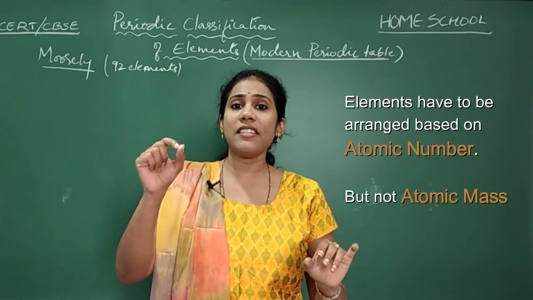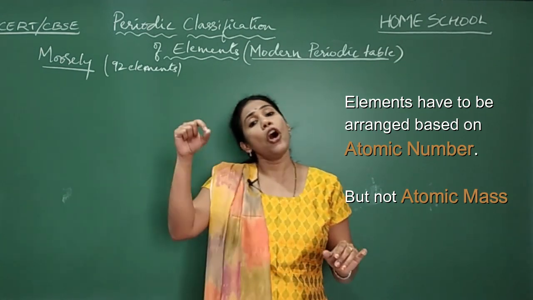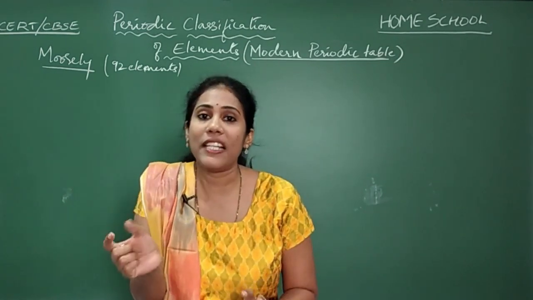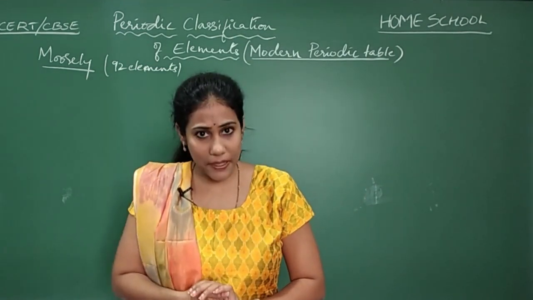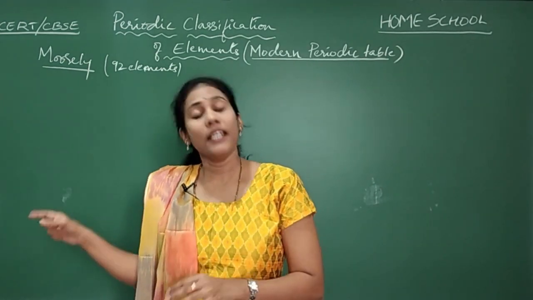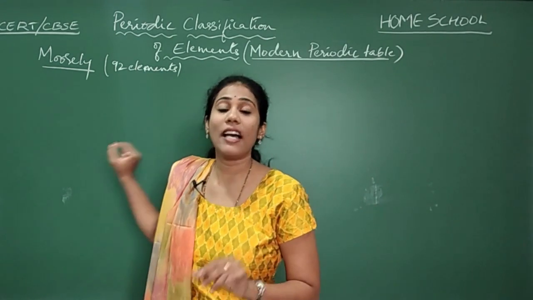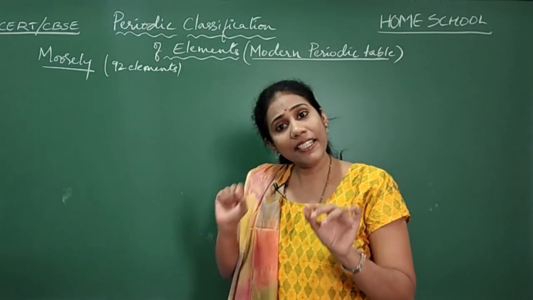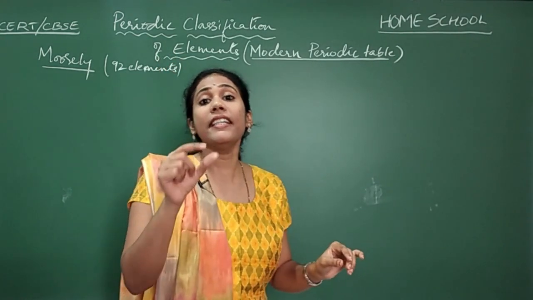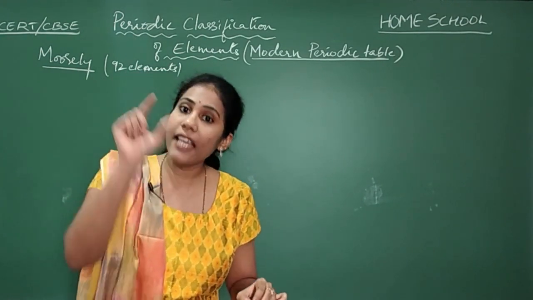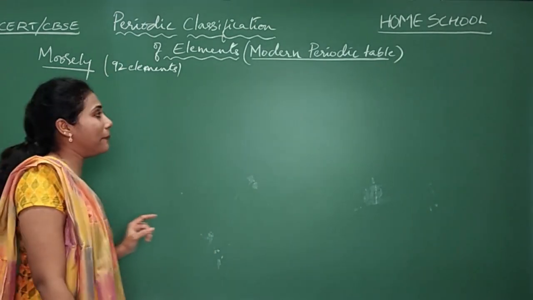All of them have considered atomic mass, and based on the increasing order of the atomic masses of elements, they have arranged the elements and gave us their own periodic tables. Yes or no? But this person did not consider atomic mass, but he considered atomic number, and he started arranging all the 92 elements in the increasing order of their atomic number. This is one important point that you have to remember.